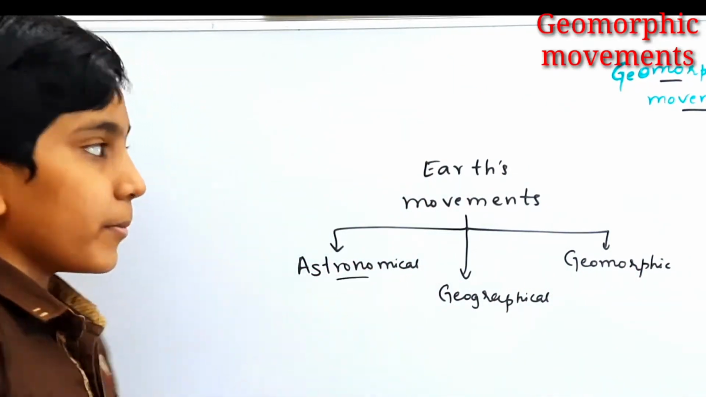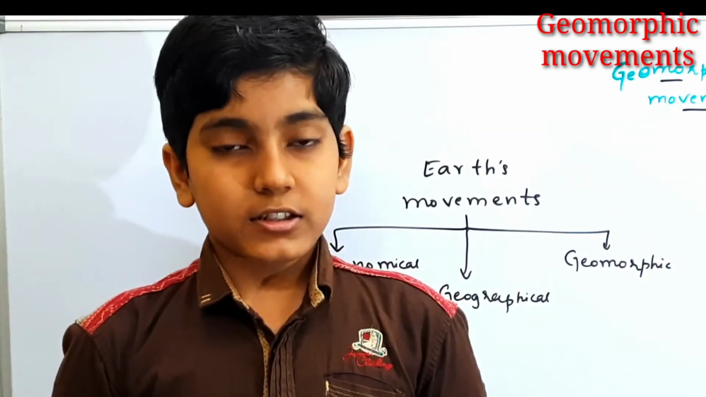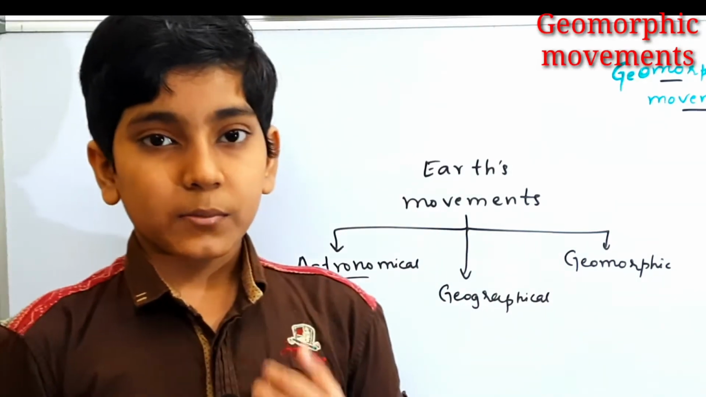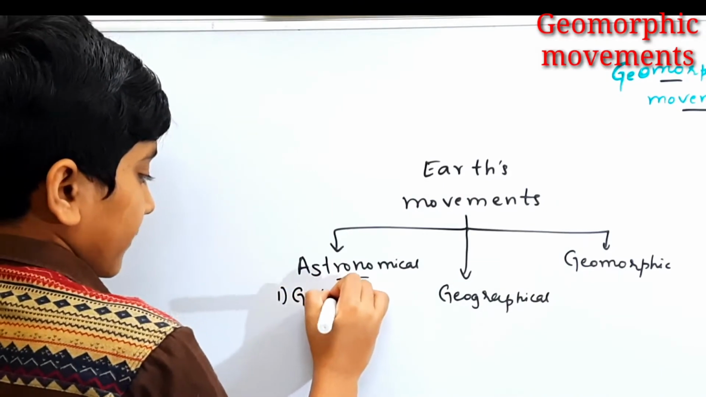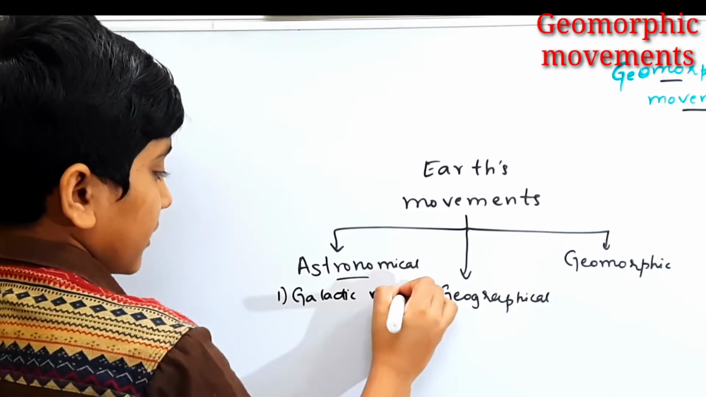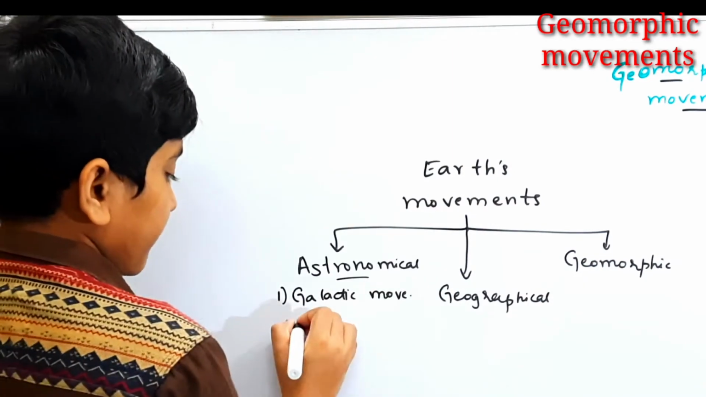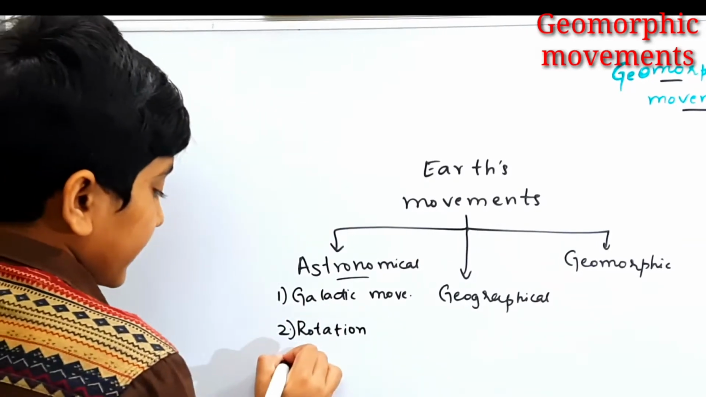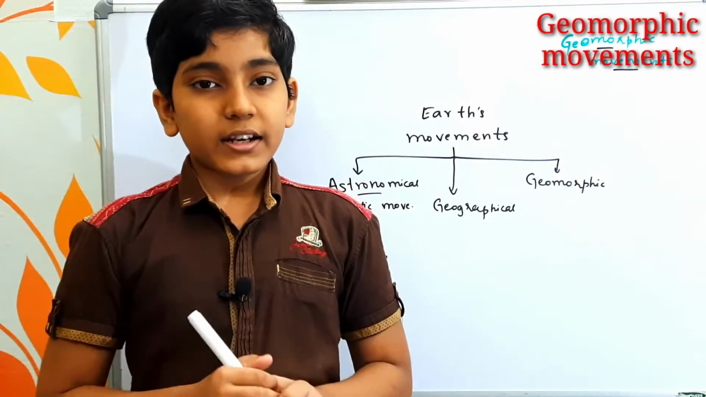First, astronomical movements of the Earth are nothing but the movements of the Earth that take place in space. For example, we have already discussed the motions of the Earth. All those motions of the Earth come under the astronomical movements. Let us quickly revise them. First, we have the galactic movement, which is the movement of the Earth around our galaxy. The second one is the rotation, which is the movement of the Earth around its own axis. The third one is revolution, which is the movement of the Earth around the Sun in an orbit.